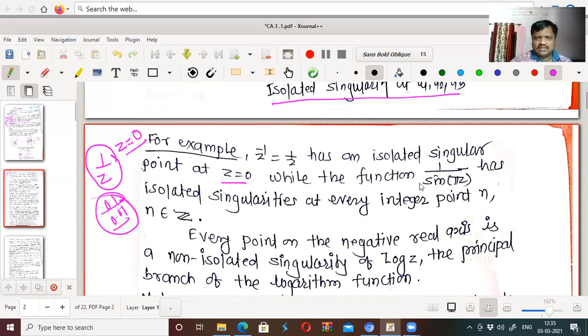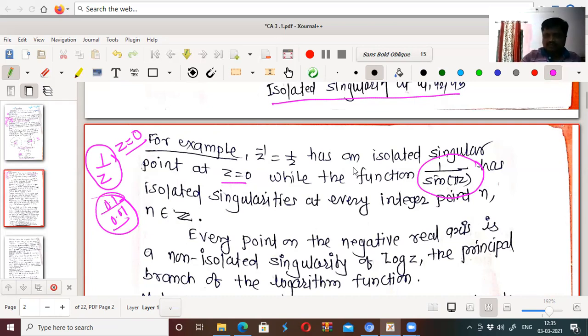While the function 1 upon sine of pi z has non-isolated singularity at every integer point n belonging to Z. I take 1 upon sine pi z. Okay. 1 upon sine pi z has non-isolated singularity at every integer point n.